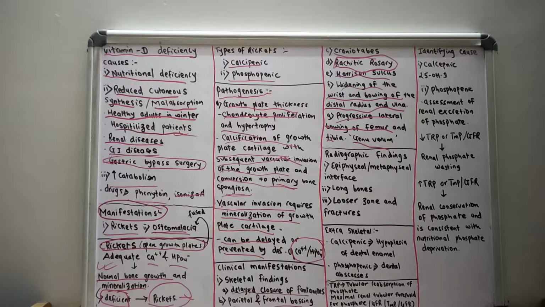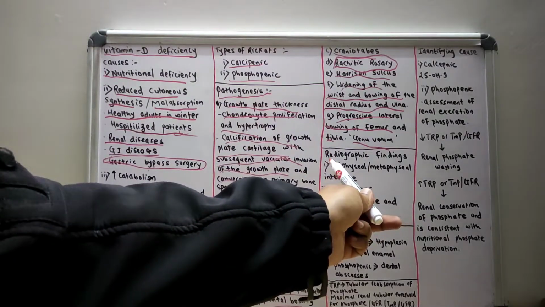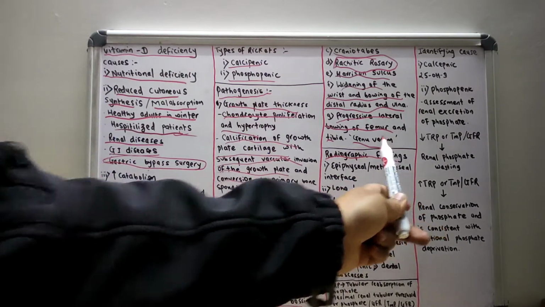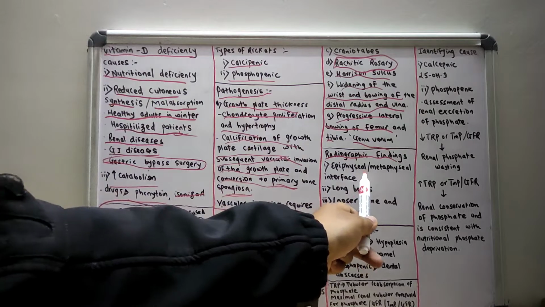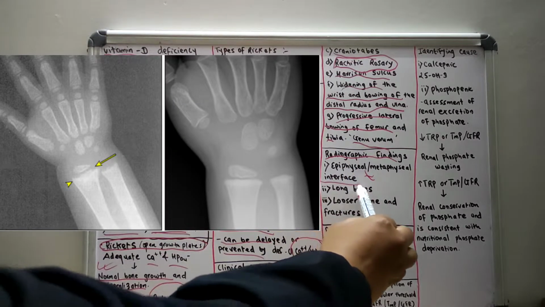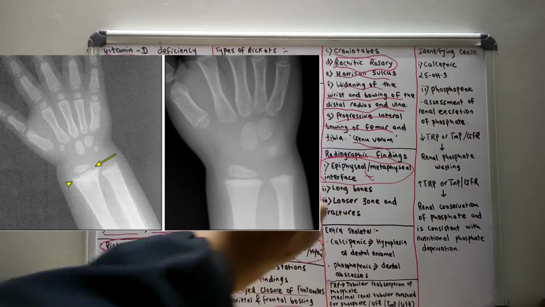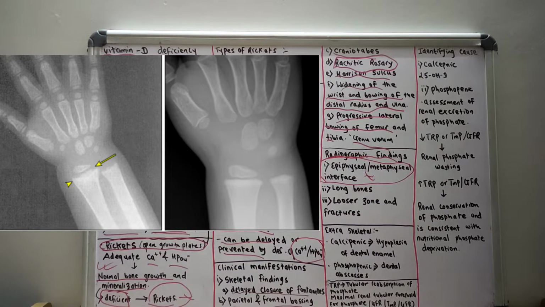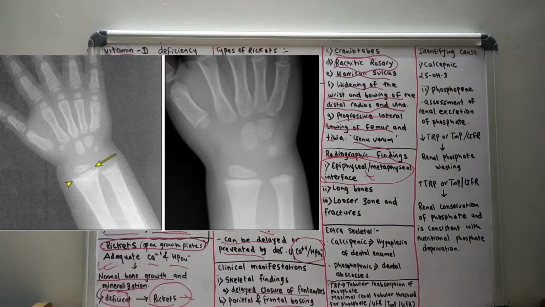So now let us discuss the radiographic findings. What are the various radiographic findings? The epiphyseal and the metaphyseal findings, the epiphyseal and metaphyseal interface findings. You can see two pictures. In the anteroposterior radiograph of the wrist and hands in the child with nutritional rickets, the child has been put on a strict diet without any dairy products.